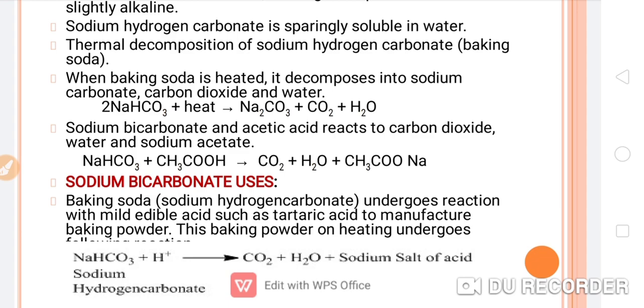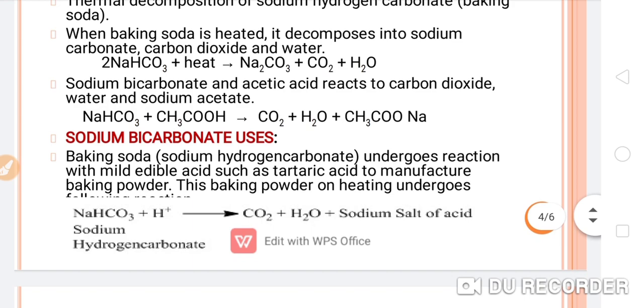Similarly in this case, sodium bicarbonate is also a metal hydrogen carbonate. So when this metal hydrogen carbonate, the sodium bicarbonate, interacts with acetic acid, the byproduct will be the respective salt of the acid. Here sodium acetate is the respective salt of the acid. Okay, and CO2 and water will be produced.